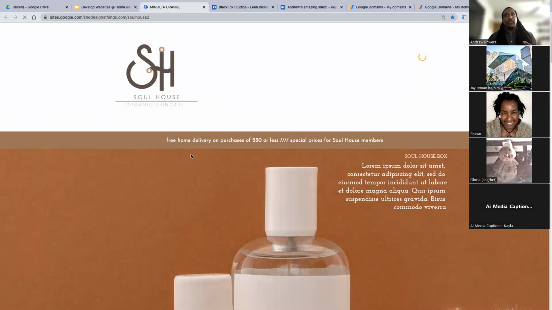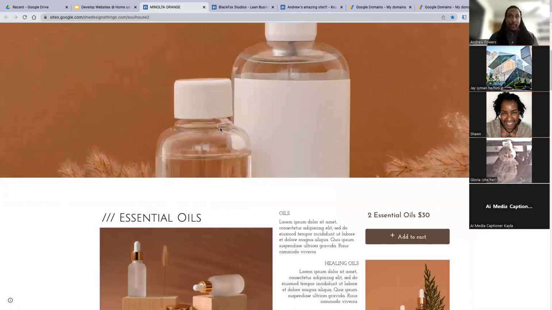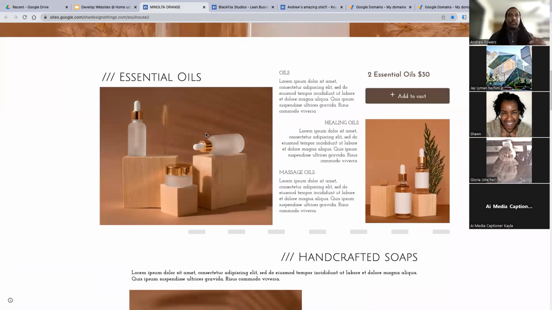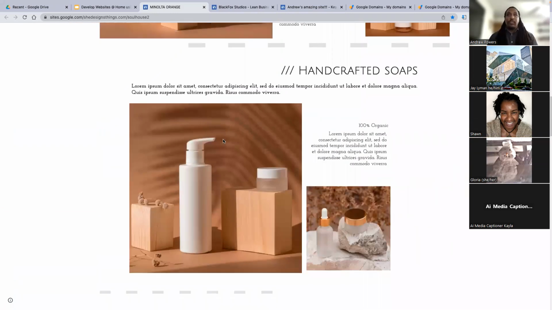So this is just to show the capabilities that you can have with a Google site. It doesn't necessarily just need to be very simple or poorly color coordinated. You can bring in a custom design logo. You can have a color palette that matches your photos.